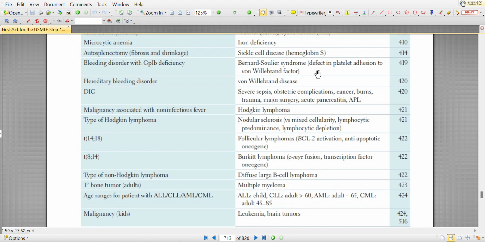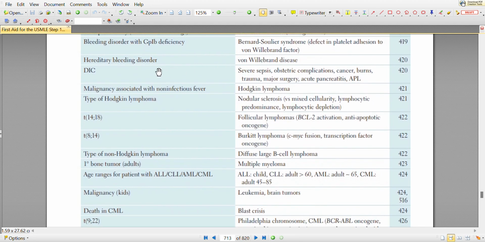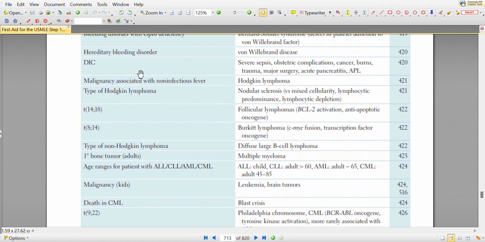This is a defect in platelet adhesion to von Willebrand factor. Hereditary bleeding disorder is commonly associated with von Willebrand's disease. DIC is commonly seen in severe sepsis, obstetric complications, cancer, burns, trauma, major surgery, acute pancreatitis, and APL.